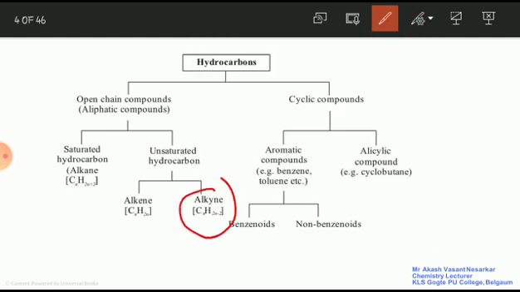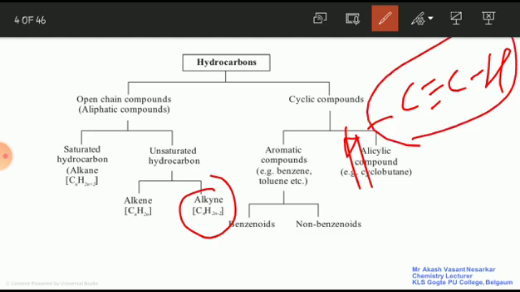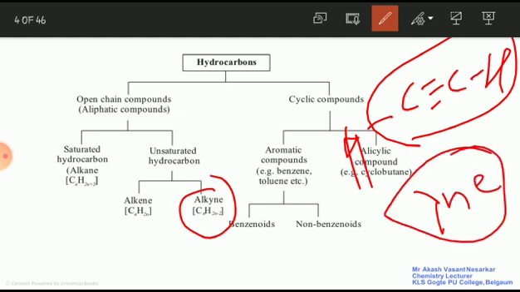Next one is alkyne. Alkyne is an unsaturated hydrocarbon which contains carbon-carbon triple bond. And this is an example of alkyne, that is ethyne, right? With yne, if yne is there, then it should have the triple bond.